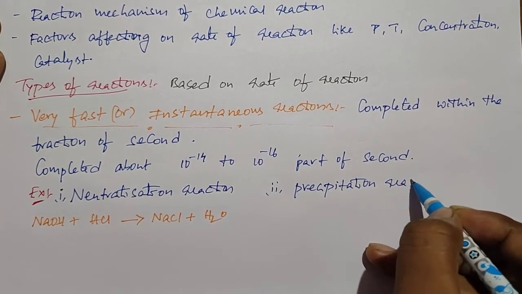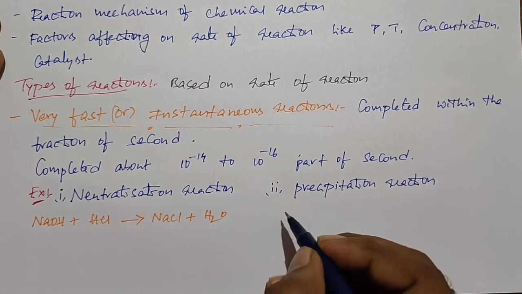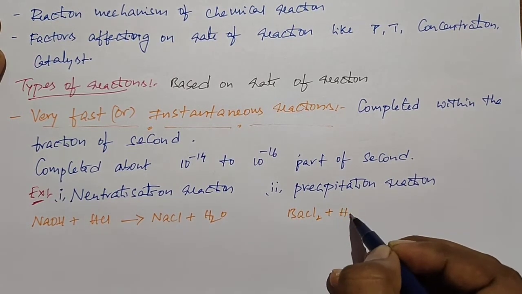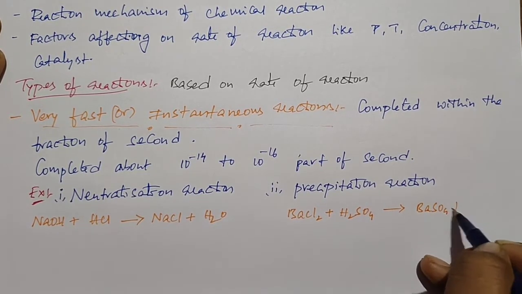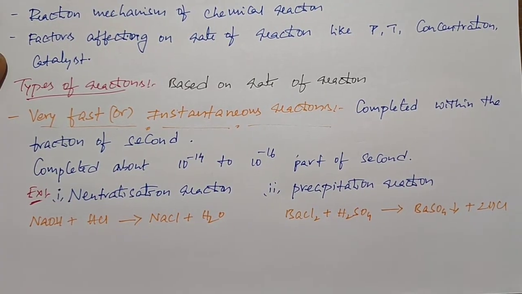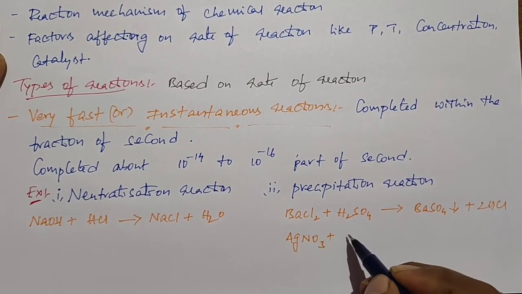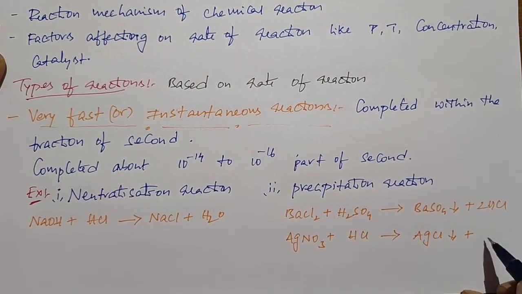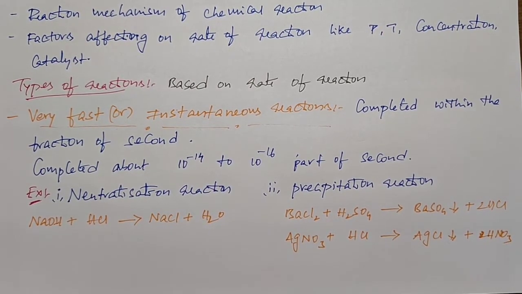Second type is precipitation reactions. If you take the example of precipitation reactions, when barium chloride reacts with sulfuric acid, it forms barium sulfate as a precipitate and hydrogen chloride as a byproduct. At the same time, when silver nitrate, AgNO3, reacts with hydrochloric acid, it forms silver chloride as a precipitate and nitric acid, HNO3. So these are examples of precipitation reactions.